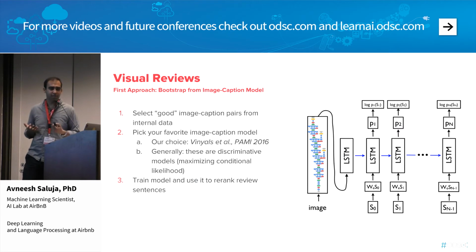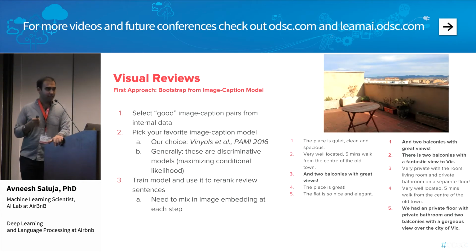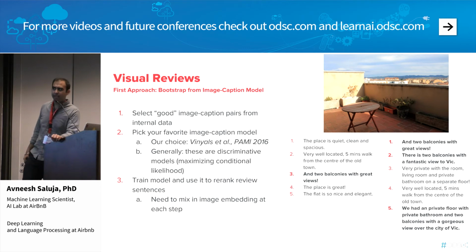This is essentially a way for us to rank reviews or review sentences based on the content of images. If we do this naively, just taking the model I described before, training it on good image caption pairs and applying it to review sentences, we don't get exactly what we want. On the left-hand side, we see some very generic sentences ranked pretty highly: quiet, clean, spacious, well located. Only this one is what I would argue is relevant to the image, which is a balcony with a view over this town.